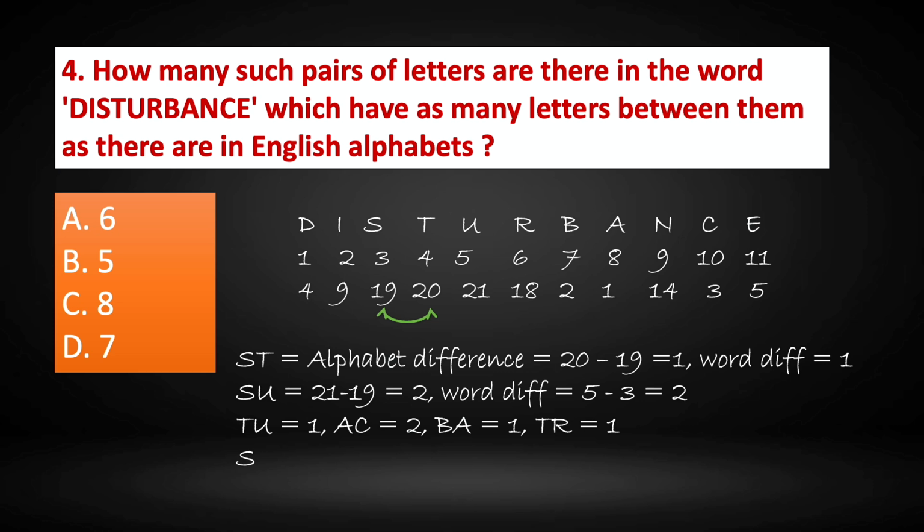Now similar to that, let's find out the other pairs. TU is 1, AC is 2, BA is 1 and TR equals 1. So when we find the difference, the alphabet difference and the word difference, they match. So the number of pairs of letters which have as many letters between them as there are in the English alphabets in this particular word will be 6. There are 6 pairs of letters in the word disturbance which have as many letters between them as there are in the English alphabets.